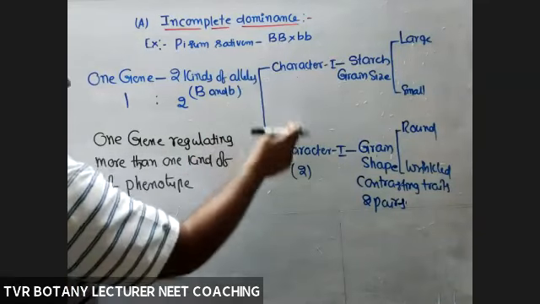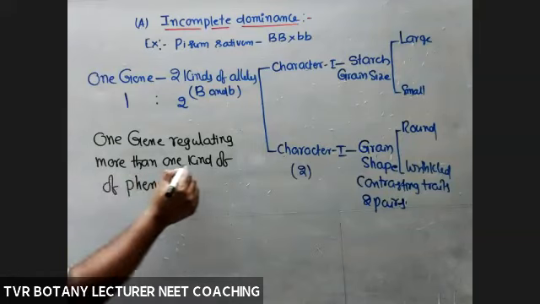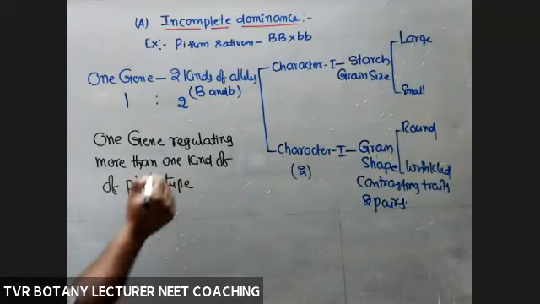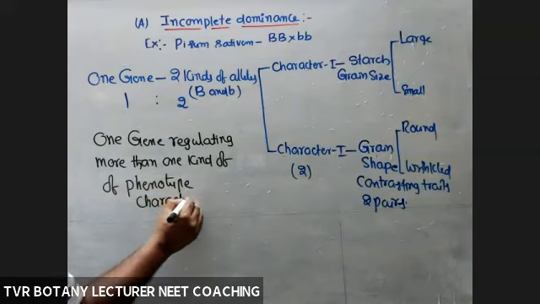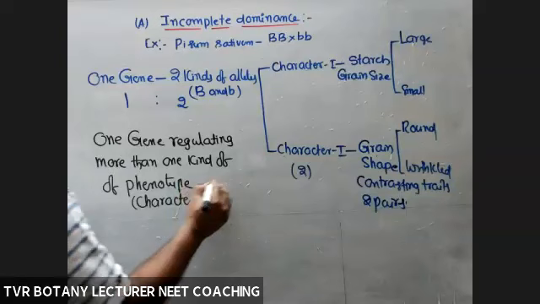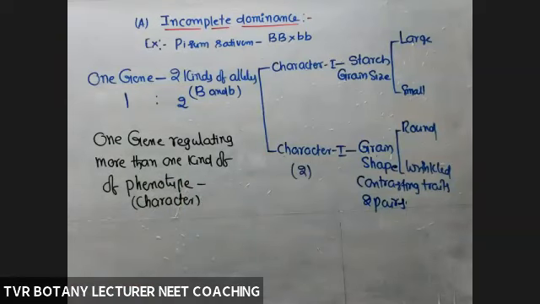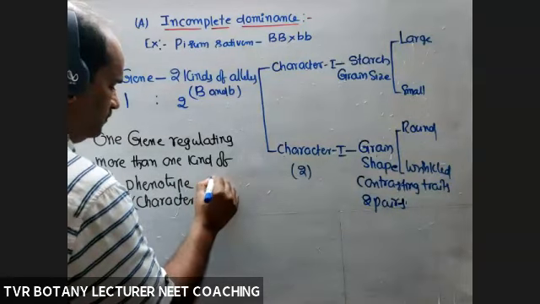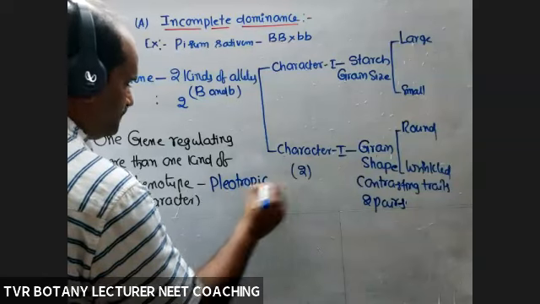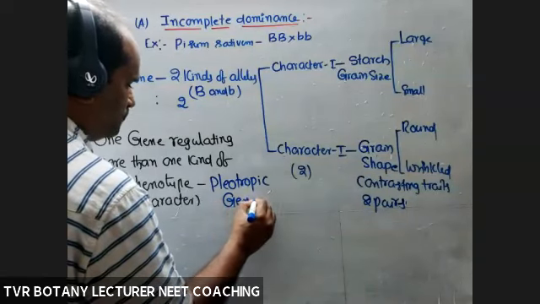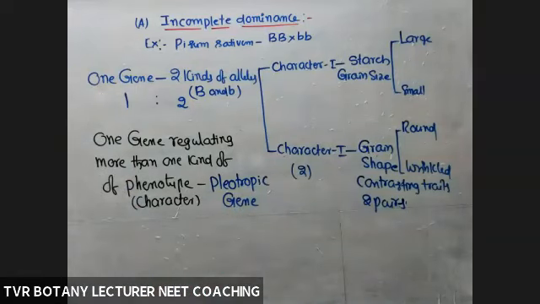How many characters? 2 characters. More than one kind of phenotype means characters. A gene that regulates more than one character is called a pleiotropic gene. Right?